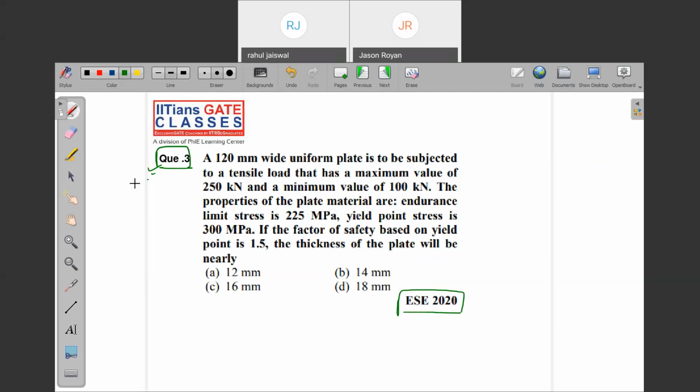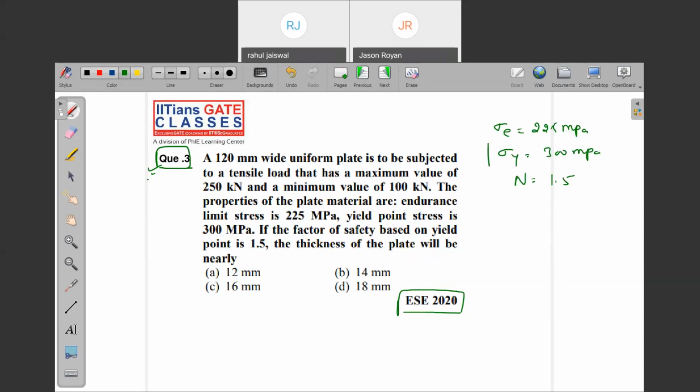Question 3. A 120 mm wide uniform plate is subjected to tensile load such that the maximum value is 250 kilonewton and the minimum value is 100 kilonewton. The property of the material is given as endurance limit sigma E 225, yield stress 300 megapascal, factor of safety 1.5. What is the thickness of the plate?